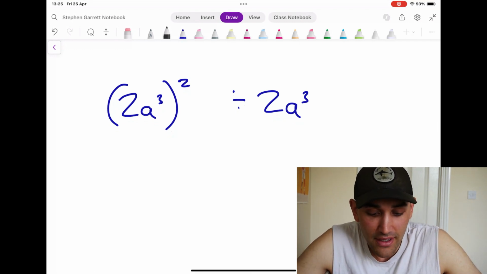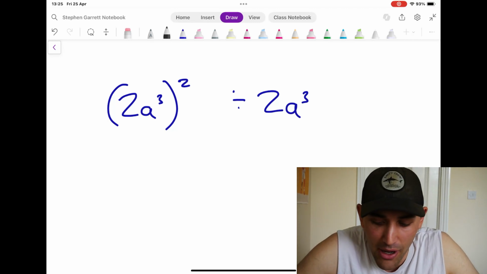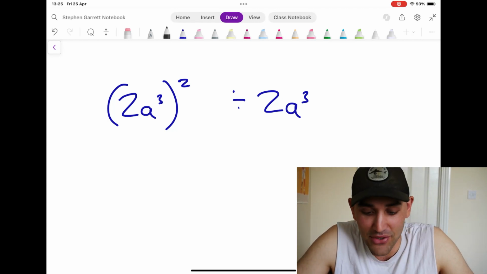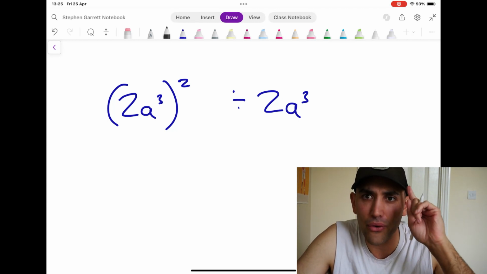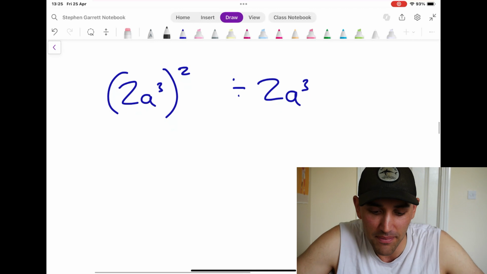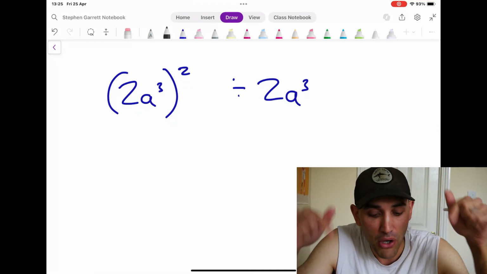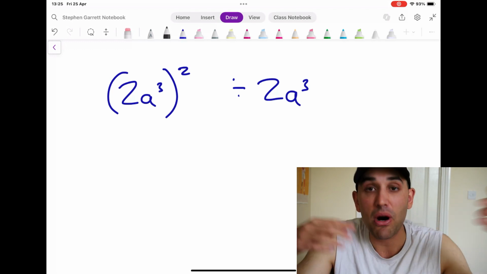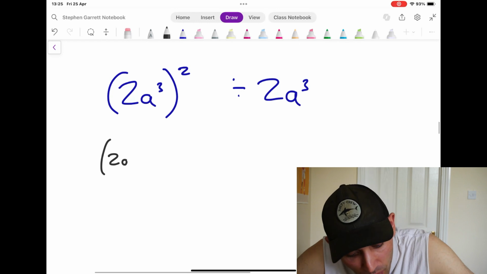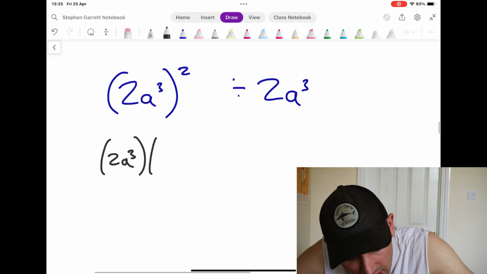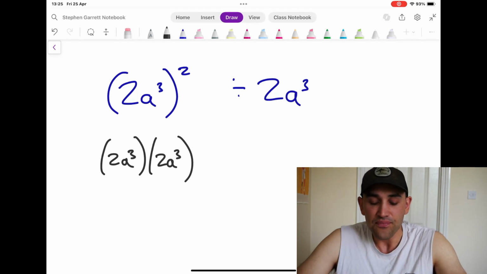Okay, this one seems more complicated, but it isn't really if you write it out properly. So we've got a few steps. Think about how we'd get stuck in with this. Okay, have you thought? Yes, good. Thinking is important. Now, when something is squared, we're multiplying that bracket by itself the number of times given, right? So another way of thinking about this is 2a cubed multiplied by 2a cubed, okay?